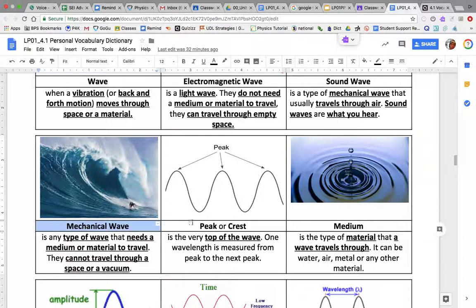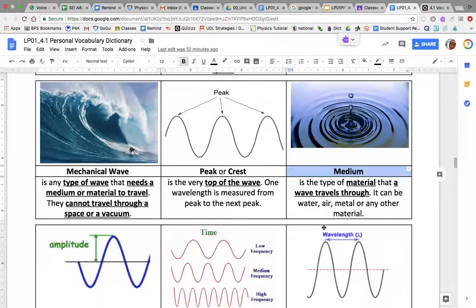Mechanical waves. The peak or crest is the top of the wave, the very top, the maximum part of the wave. A medium is a material. It is a material that a wave travels through. It can be air, water, a liquid, a gas, a solid. That's a medium. It's a material.